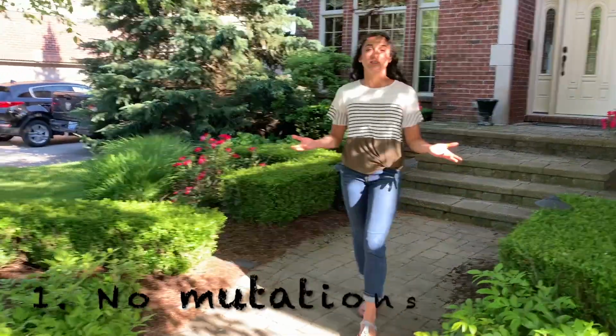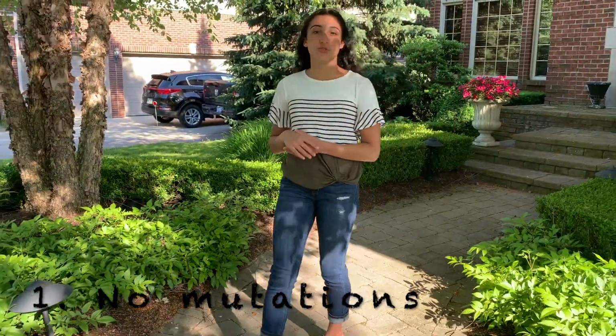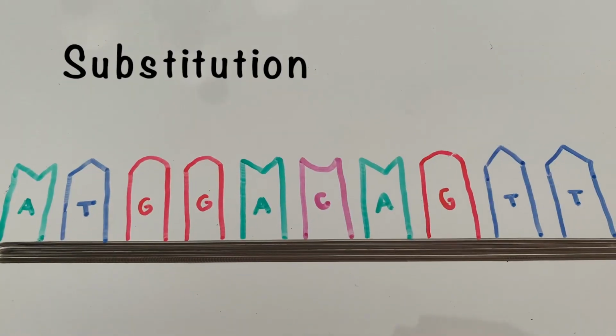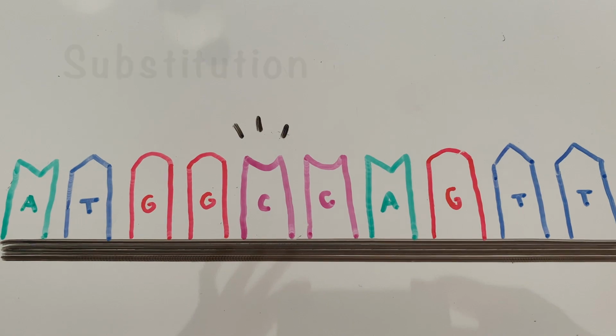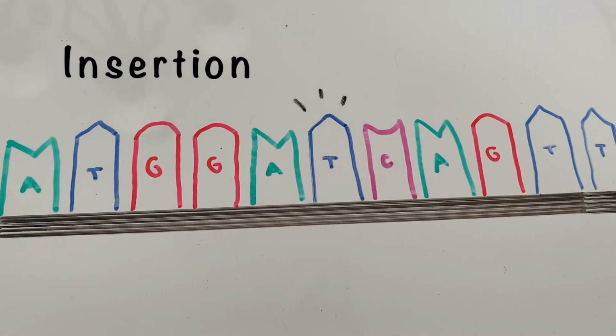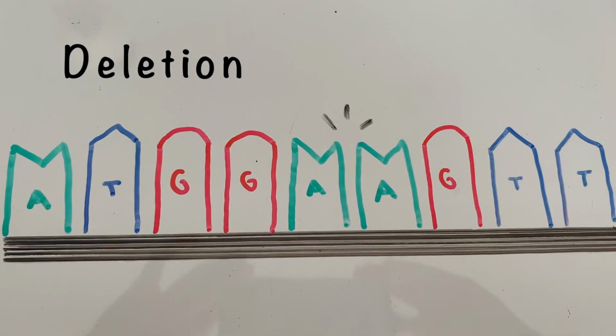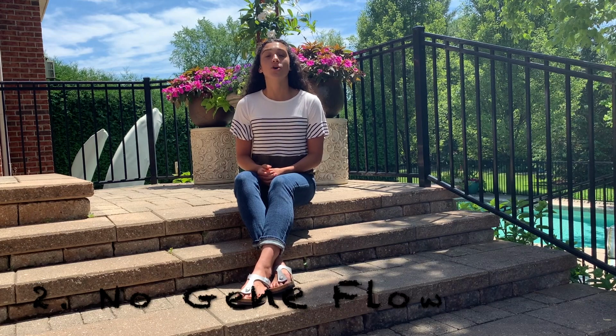Number 1, no mutations. Although not always, mutations do occur. They are a source of variation within a population, in which there are mistakes with the bases composing DNA from problems with copying or environmental factors like radiation or certain chemicals. A single incorrect base inputted, substitution, an extra base added, insertion, or a base removed, deletion, are common examples of mutations within genes. Mutations can be positive, neutral, or negative on a being's survival depending on the adjustments that they create when expressed.